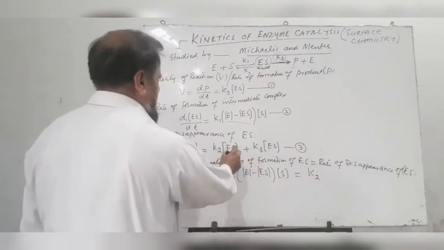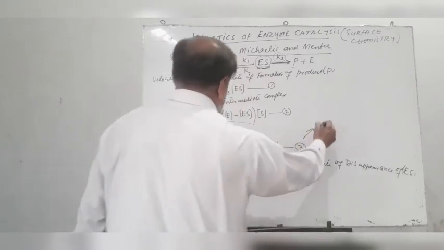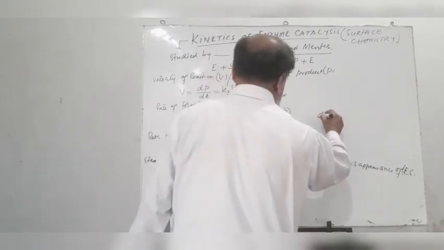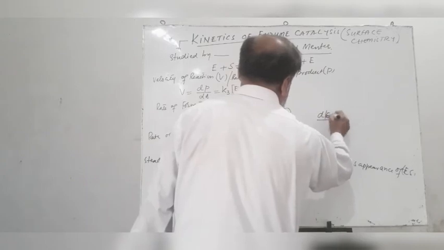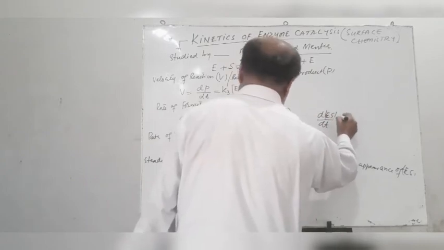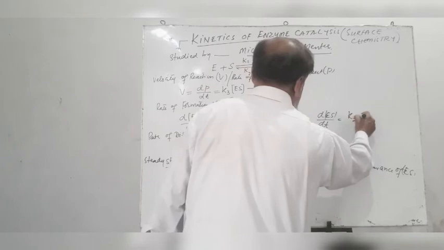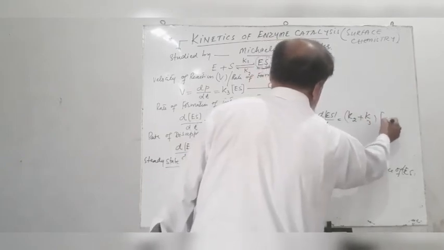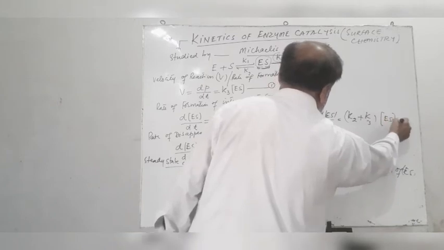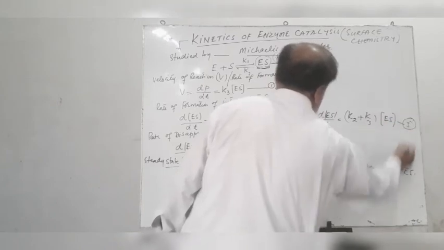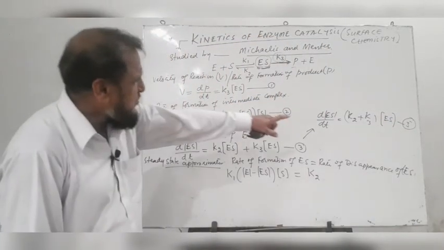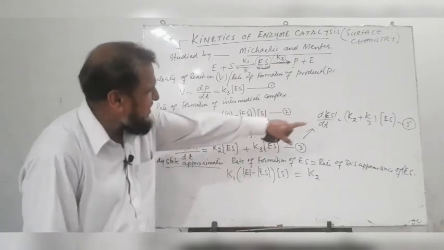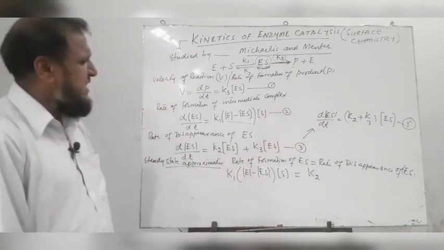We can rearrange equation 3 to the form d[ES] over dt is equal to K2 plus K3 into ES. Equation 3 dash. K2 plus K3, ES is taken common and we get K2 plus K3 into ES.